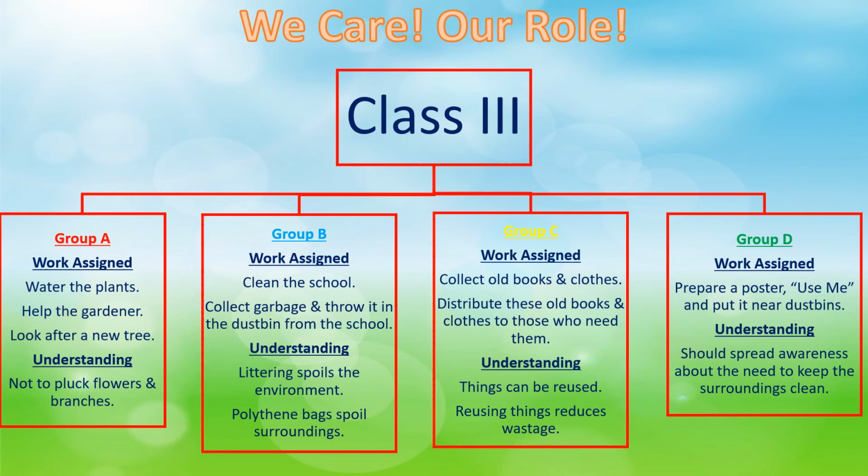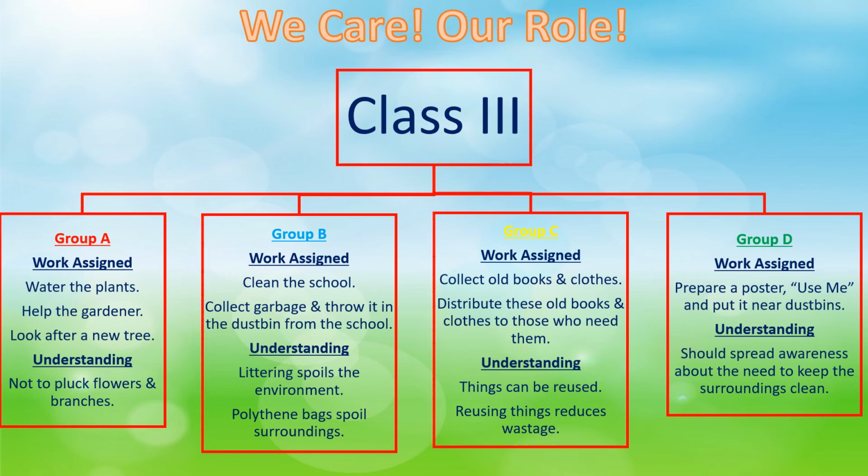After collecting them, they distributed these old books and clothes to those who needed them. And when they did this, they understood that things can be reused. Reusing things reduces wastage. And the work assigned to group D was to prepare a poster, use me and put it near the dustbins.